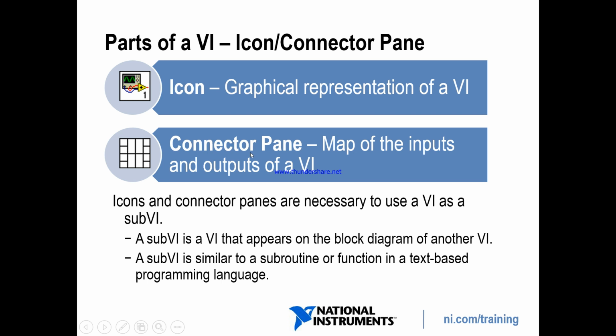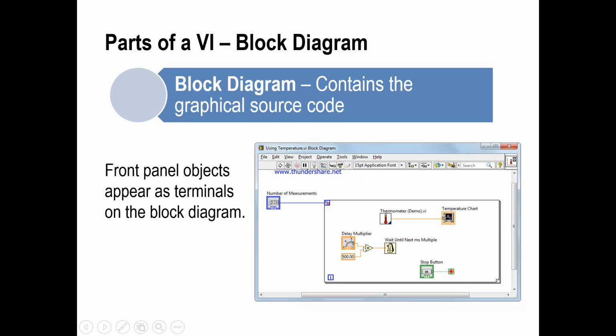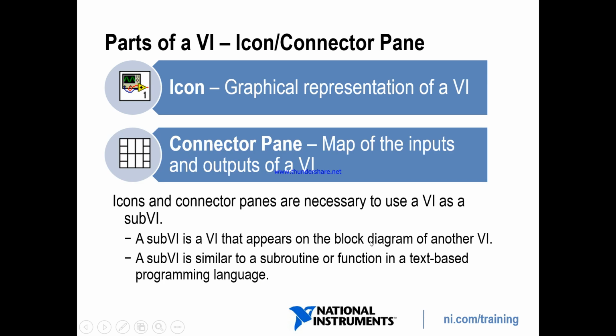Connector pane maps the inputs and outputs. So how does the connector pane map the inputs and outputs? Now look here. This is our function. In this function, these are the nodes. By using the connector pane we configure these nodes as inputs and outputs. Whenever we design sub VIs, at that time we need to configure these input and output nodes.